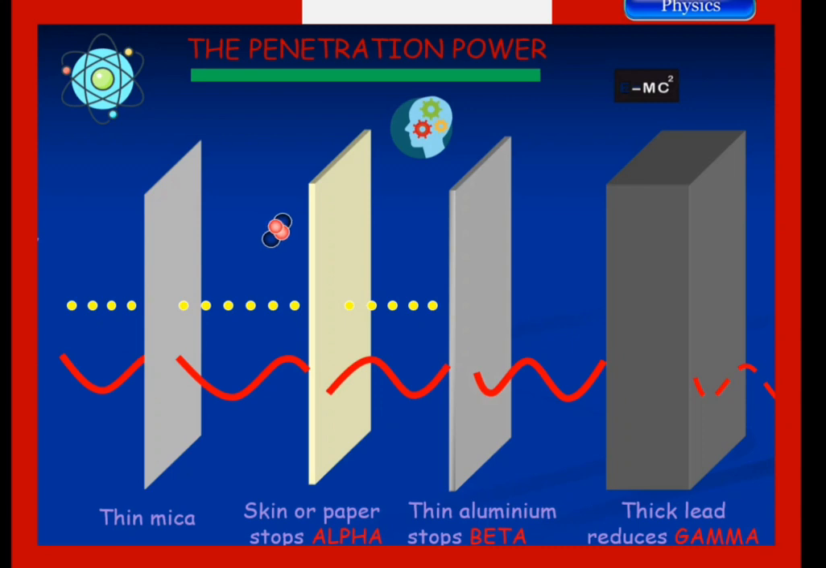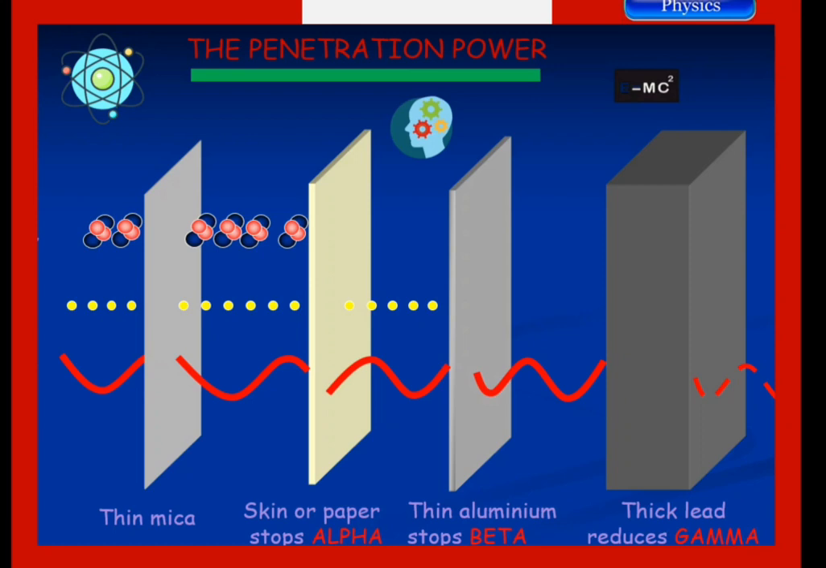Okay, from this simple activity, you can check the relative speed of the 3 particles emitted from the nucleus. So you can see that the gamma rays are faster, followed by the beta particles, then alpha particles. So the alpha particles can penetrate through a thin mica sheet, but they are stopped by a skin or by a thin piece of paper.